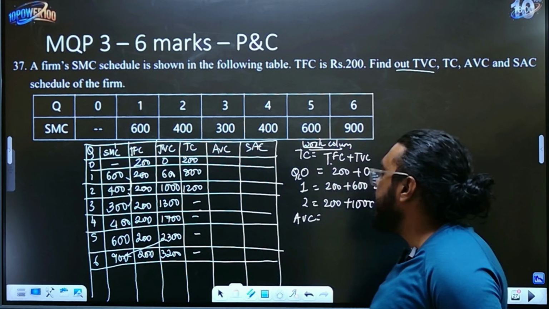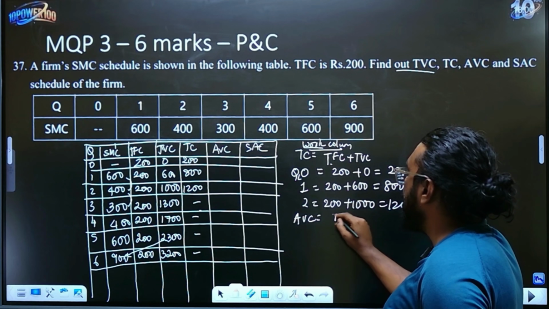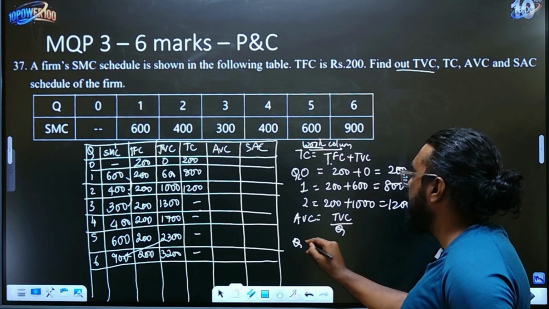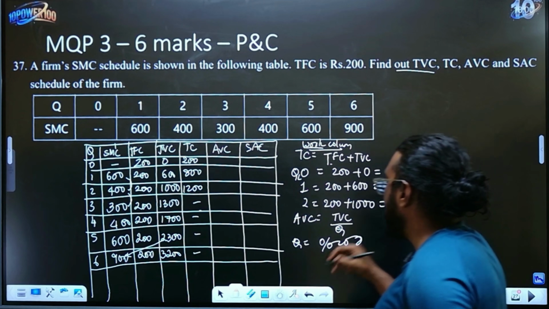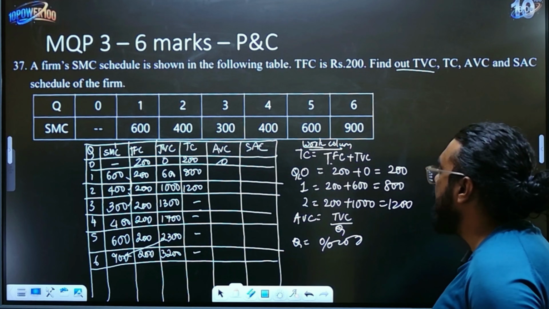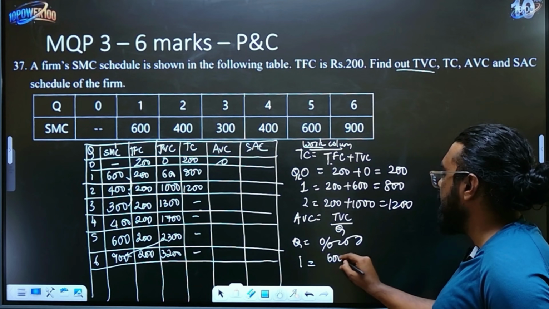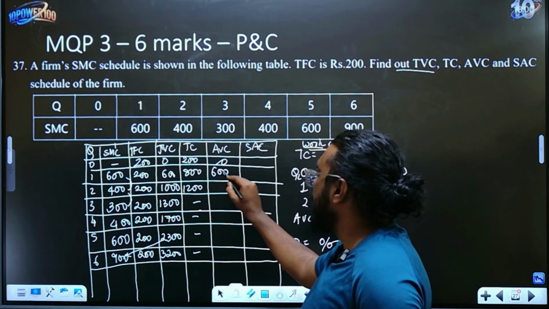Okay. Next is your average variable cost. Average variable cost is nothing but your total variable cost divided by the quantity. So remember the formula: when the quantity is 0, total variable cost is 0. This is also going to be 0. There will be no average variable cost. Now when the quantity is 1, total variable cost is 600. 600 divided by 1 is 600. So write 600 as it is.